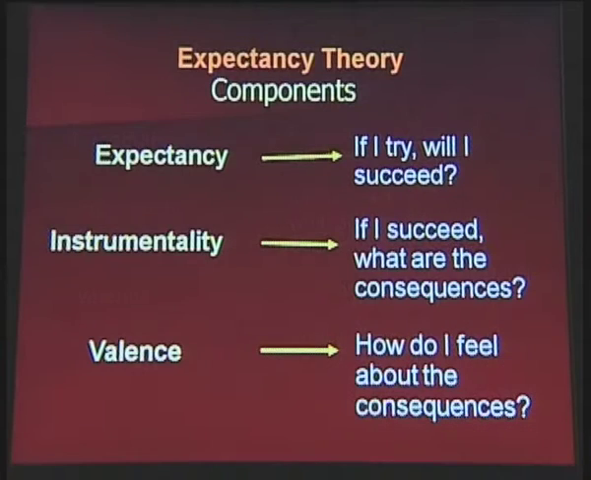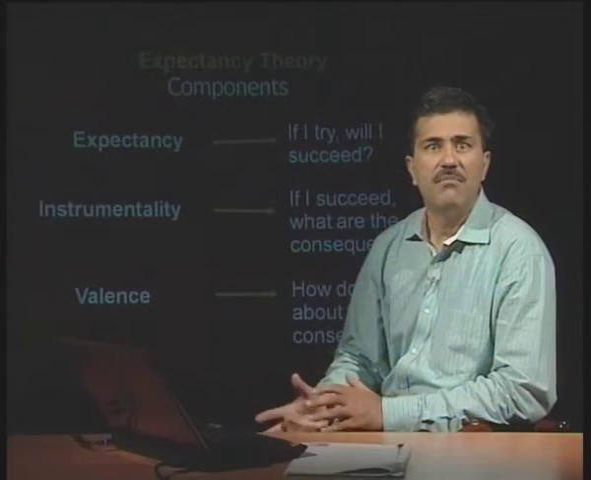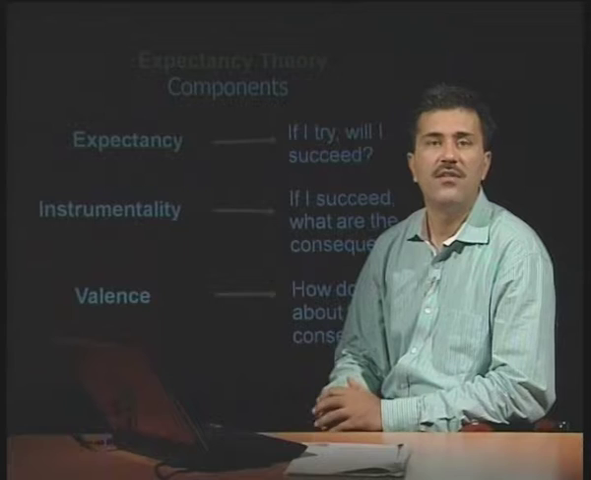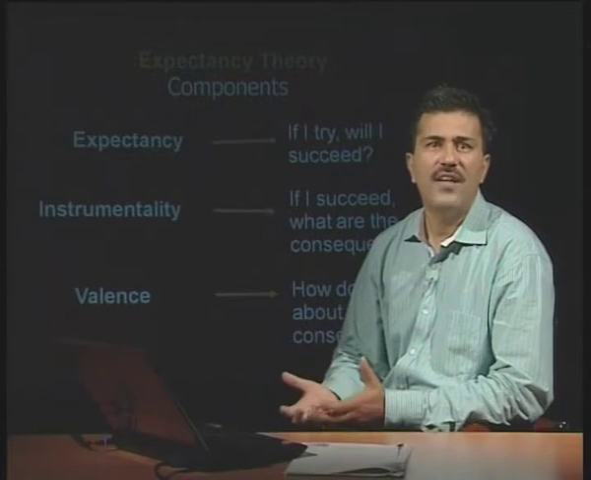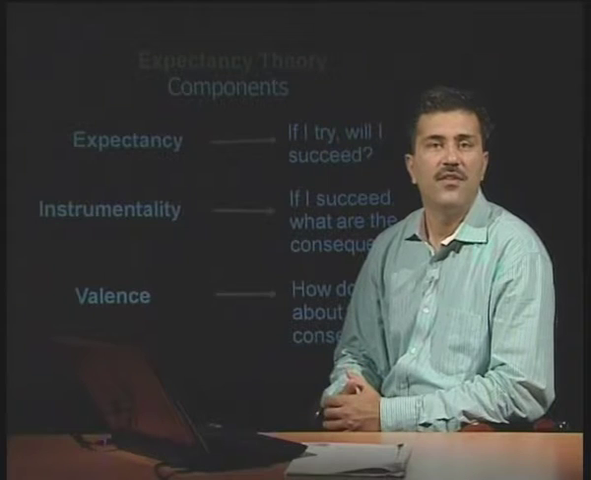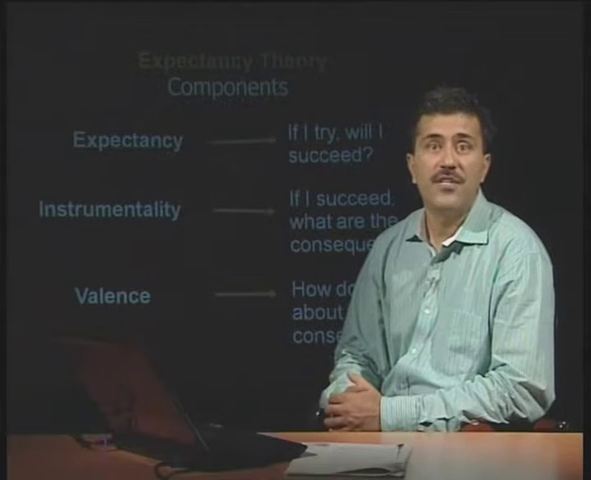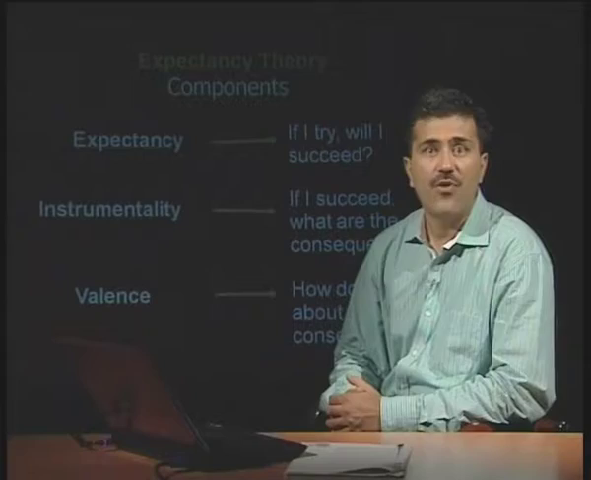Number third is the valence. Whether I feel that those awards are worthwhile for me or not. Sir has provided me money and only money. I want a shield and certificate. The award is not important for me. This is called valence. That means whether the awards are worthwhile for me or not.